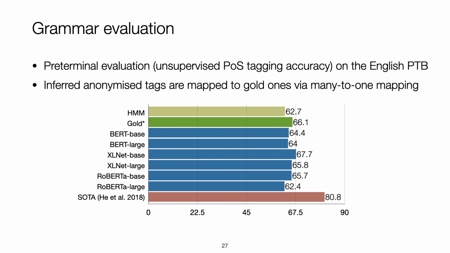For the grammar evaluation, we first evaluate the preterminal accuracy, which is unsupervised POS tagging accuracy. Inferred anonymized tags are mapped down to gold ones via many-to-one mapping, where each anonymized preterminal is matched onto the gold POS tag with which it shares the most tokens. The gold star means a PCFG learned from gold trees. We can find that our learned PCFGs, except for the RoBERTa large, can outperform the HMM baseline but are far from a state-of-the-art neural model. Our learned PCFGs produce similar accuracies as a PCFG learned on gold trees.